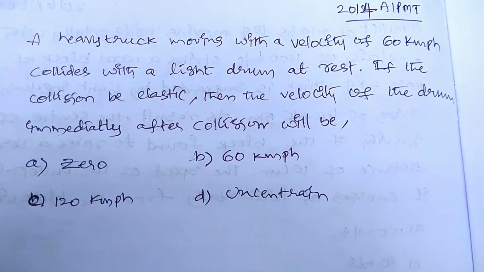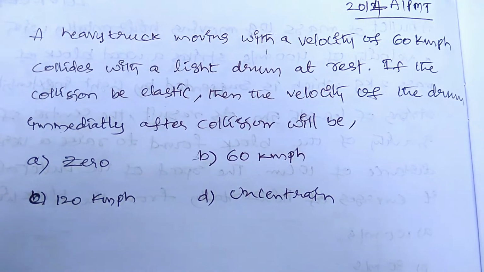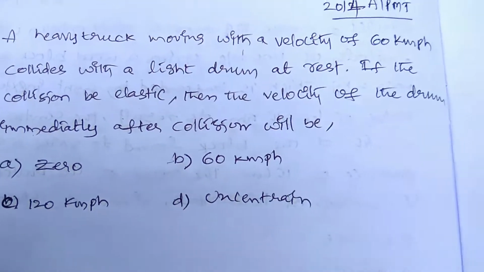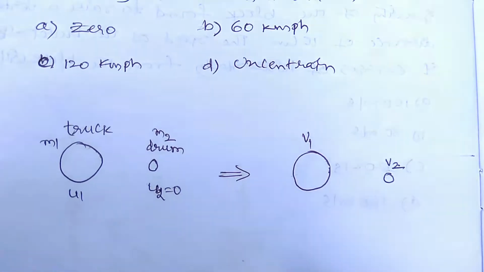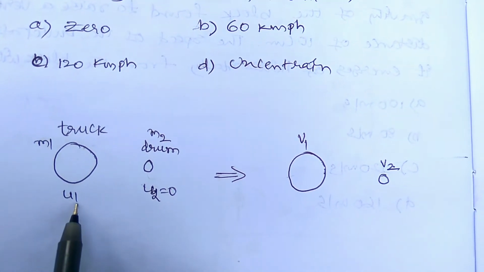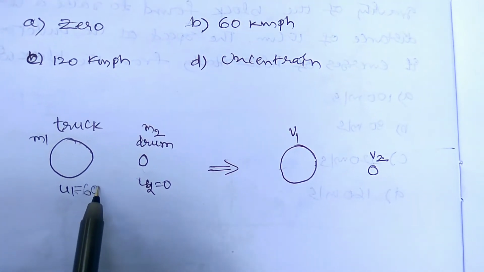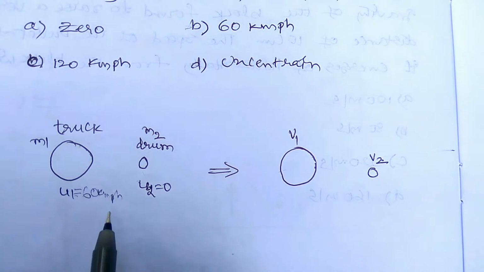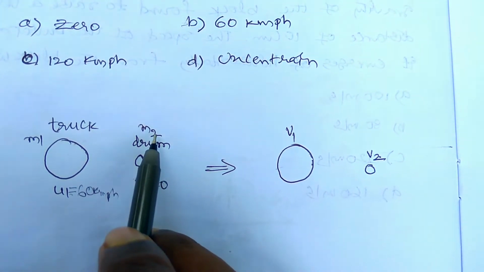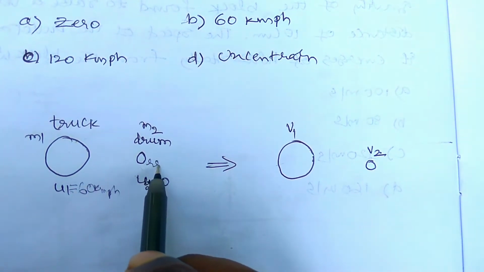So what is the velocity of the drum after collision? Let us solve how it will be. Let's assume this is a truck having mass m1 and initial velocity u1, which is 60 kmph, and this is a light drum with mass m2 and initial velocity 0, because it is at rest.